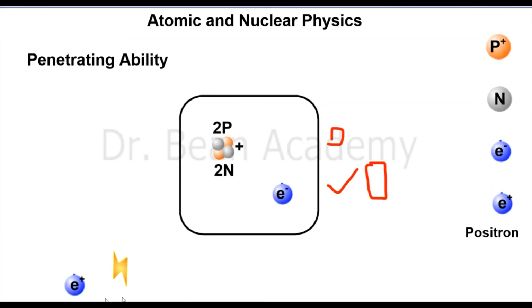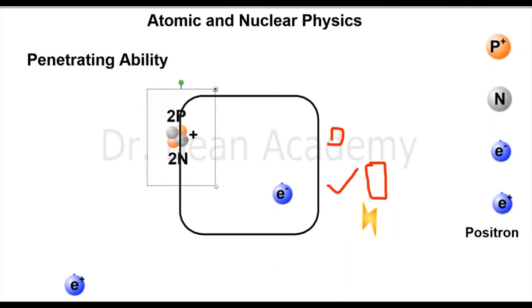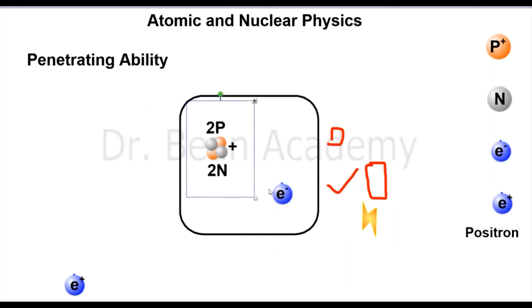Similarly, I want to know the penetrating ability of a photon. It may just come and come out on the other side of the material and I can find it. So I will say that the gamma ray has a greater penetrating ability, the beta particle has less penetrating ability than a gamma ray, and the alpha has less penetrating ability than the other two, beta particle or gamma ray. So we will see their properties regarding these two quantities.